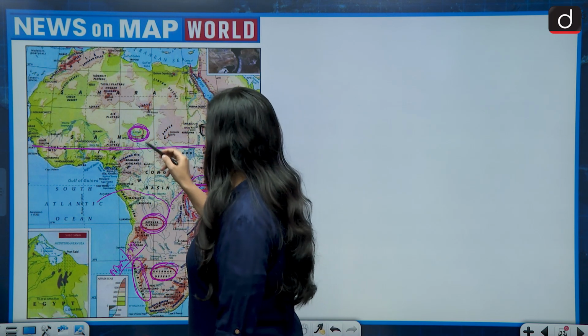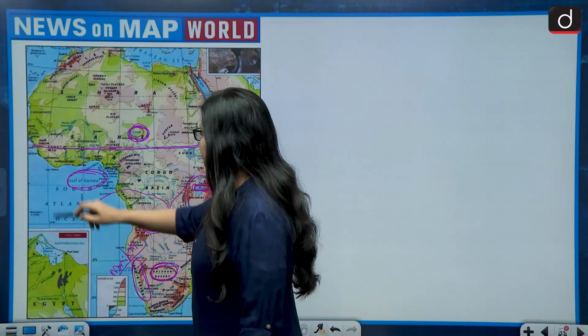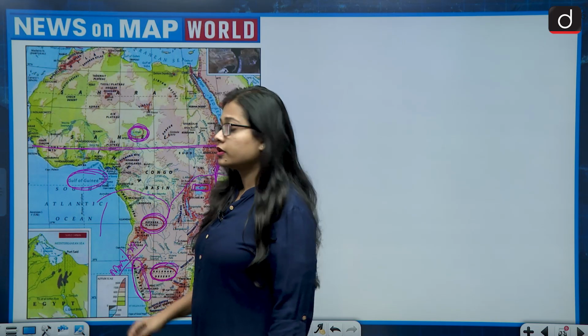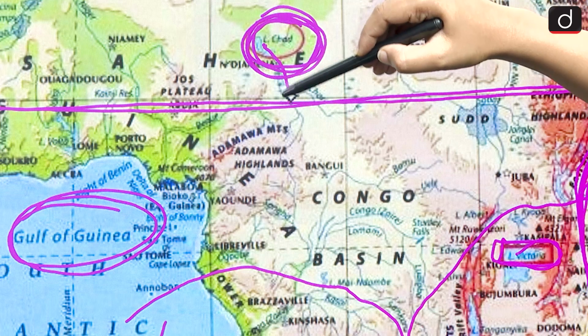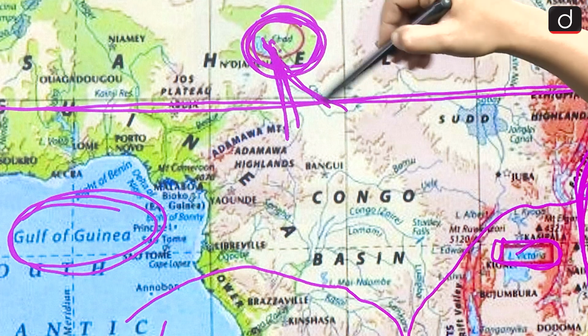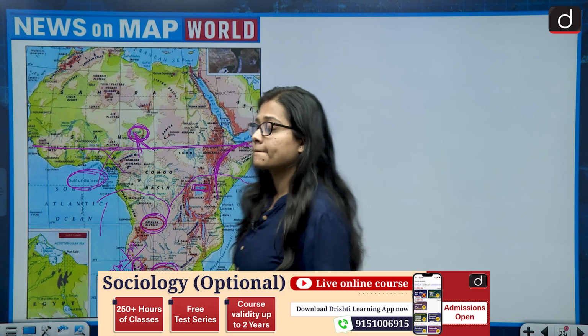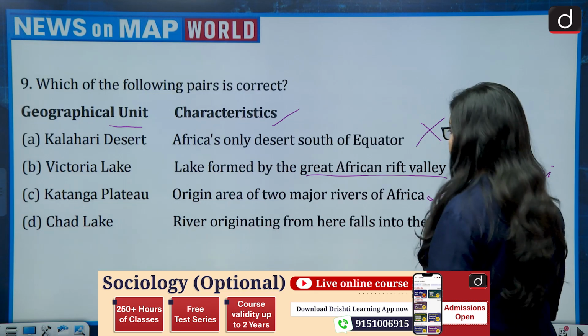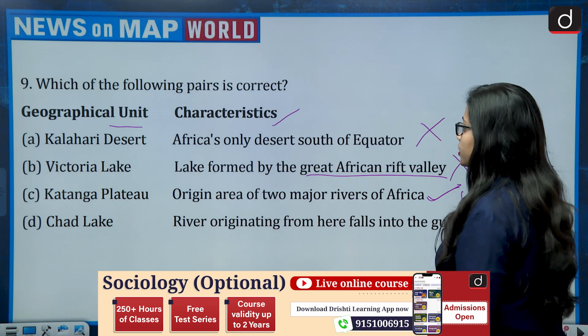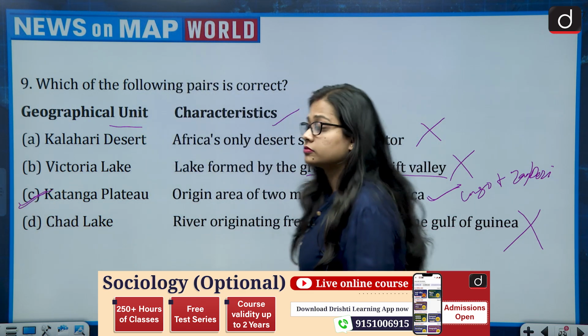So it does not go into the Gulf of Guinea. This is the Gulf of Guinea, which lies in the Atlantic Ocean. So as Lake Chad follows an inland drainage basin, it does not go into the Gulf of Guinea. So this is also wrong. So the correct answer is option C, that is Katanga Plateau.